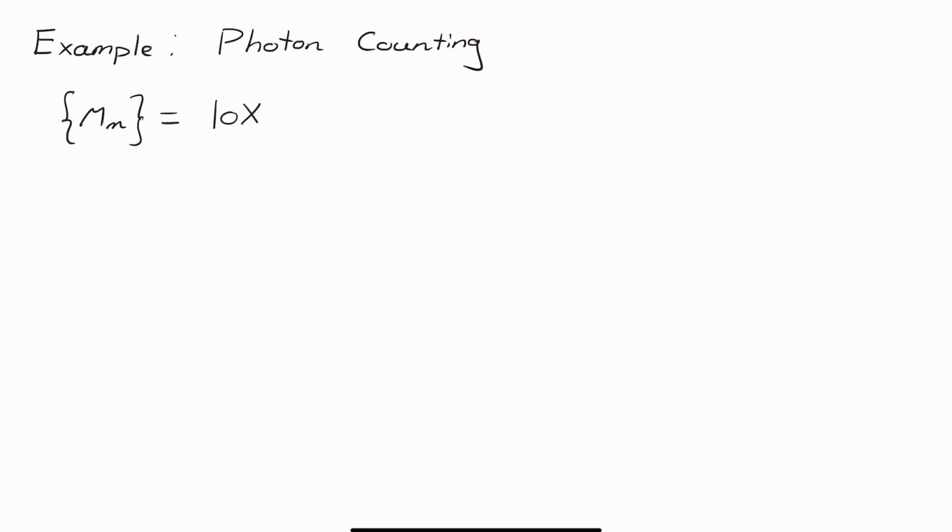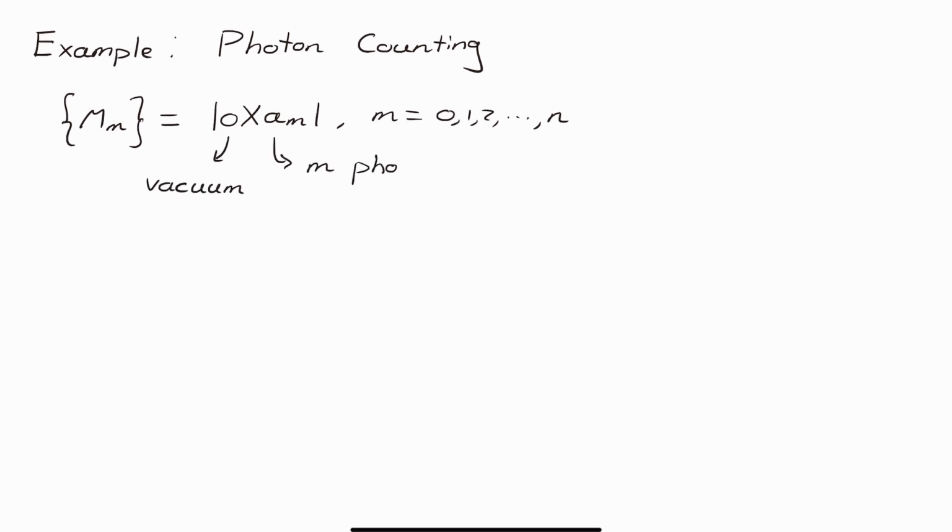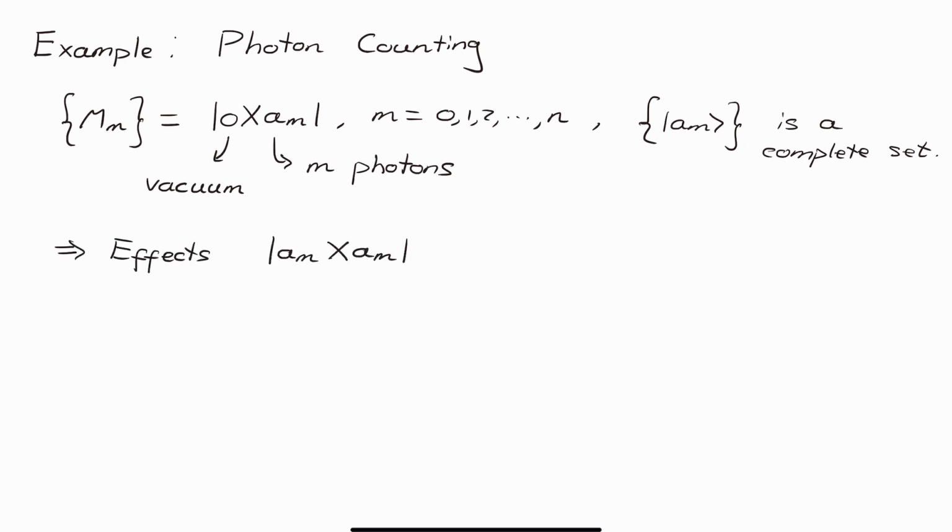Let us return to the example of counting the number of photons in a box to see if we can get the correct final state of the system now. We begin by defining the set of all measurement operators like this, which is simply the outer product of the vacuum state and the number of photons we have counted. Note here that the number of photons counted, this |m> vector, forms a complete set, so we can write the wave function of the system in terms of this eigenvector. We can hence define the effects from the measurement operators, and use the effects to calculate the probability of measuring any given outcome.